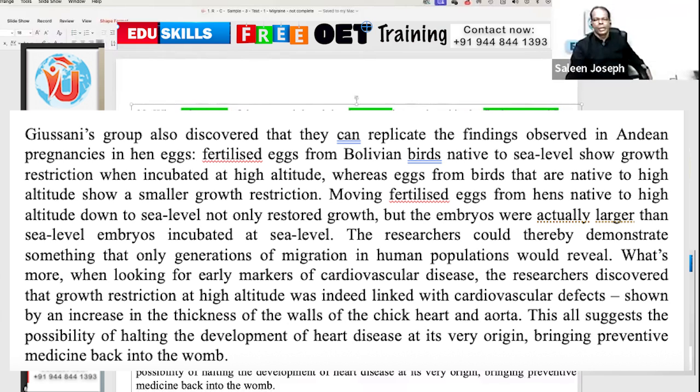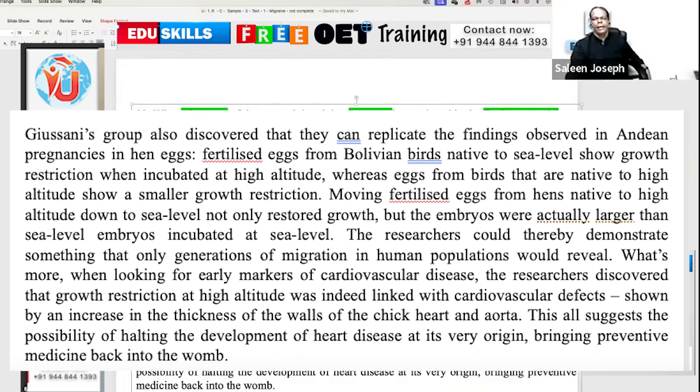What more, when looking for early markers of cardiovascular disease, the researchers discovered that growth restriction at a high altitude was indeed linked with the cardiovascular defects shown by an increase in the thickness of the walls of the chick heart and aorta. This suggests the possibility of halting the development of heart disease at its very origin, bringing preventive medicine back into the womb.